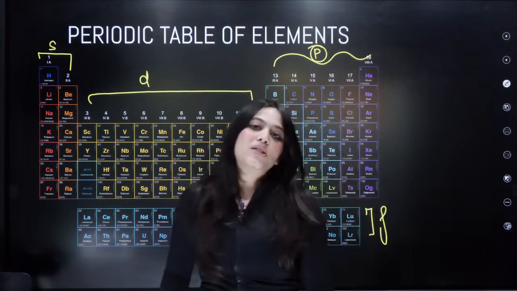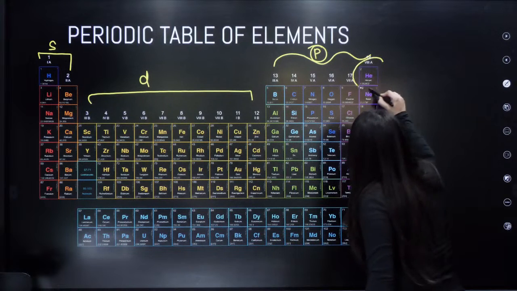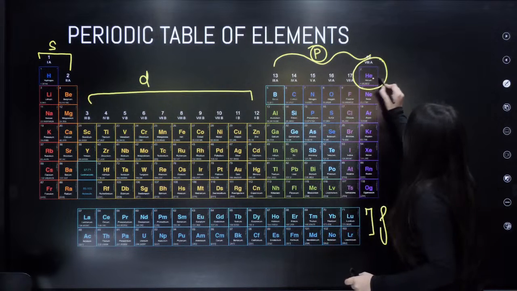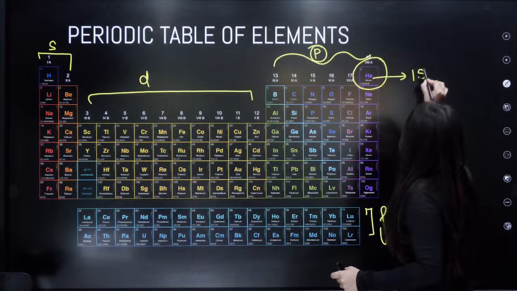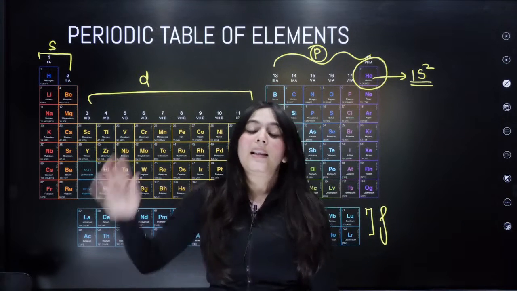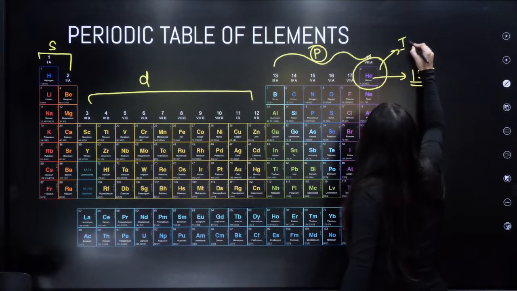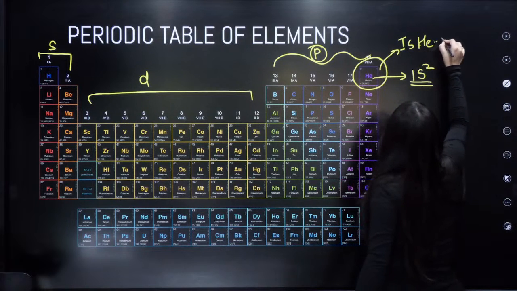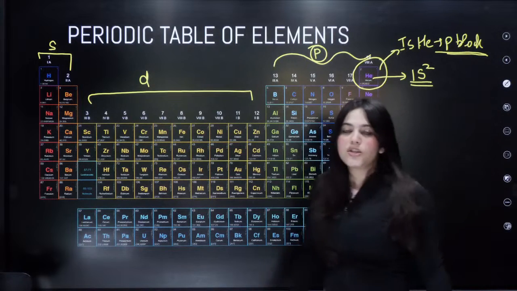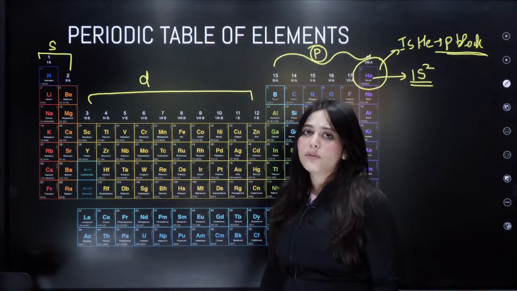Now I have one question for you guys. The question is the element here, that is helium. What is the electronic configuration of helium? The electronic configuration is 1s2, right? So is helium a P block element? Let me know in the comment section below. What do you think? What is the status of helium? Is helium a P block element? That is your question of the day. You can just answer me in the comment section below or in the chat box, whatever you feel like.